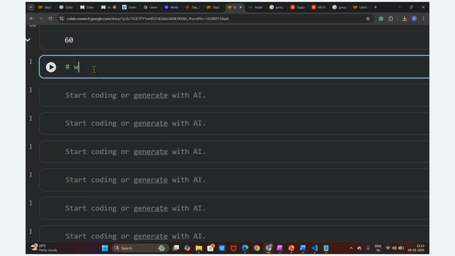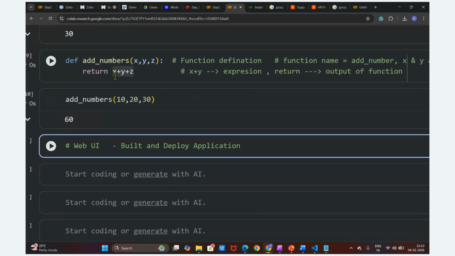This web app is nothing but a web UI that we are going to create, some web UI where we can host our model. We can build and deploy, or you can say host, our application. So we are going to build a very small use case, the same use case, deploy it, and give you access. You can try these applications.